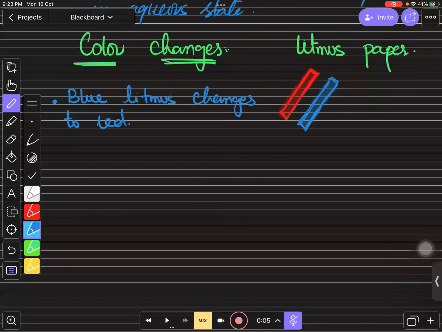If you put the red litmus paper into the acidic solution, there will be no change because it is already red. So red will remain red in acids. But if you dip the blue one into the acid, you will see that it will change its color to red. And if you use the red one in the alkali, it will turn blue, right?